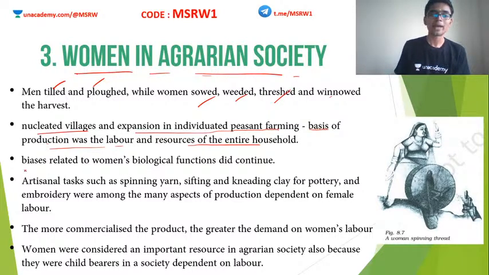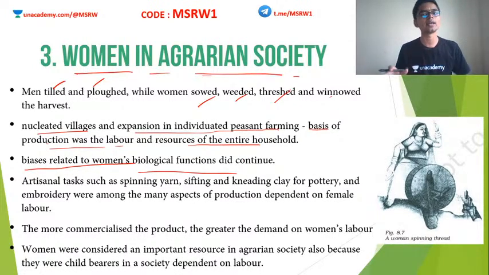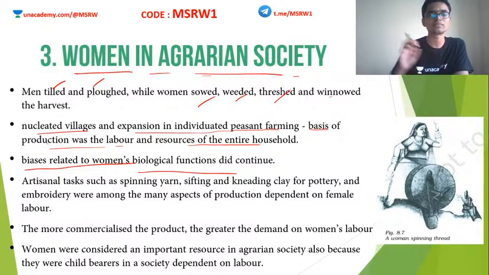Clear? So biases related to women's biological functions did, however, continue. Although women were allowed to take part in agricultural activities and were not just confined to houses, still discrimination existed based on some of the biological functions of women. And I think you already know what I'm talking about. For example, menstruation. During menstruation, women were not allowed to take the plow, or were not allowed to enter the agricultural field, etc.